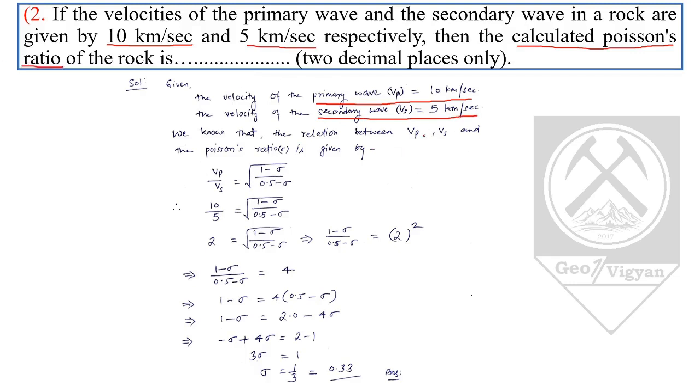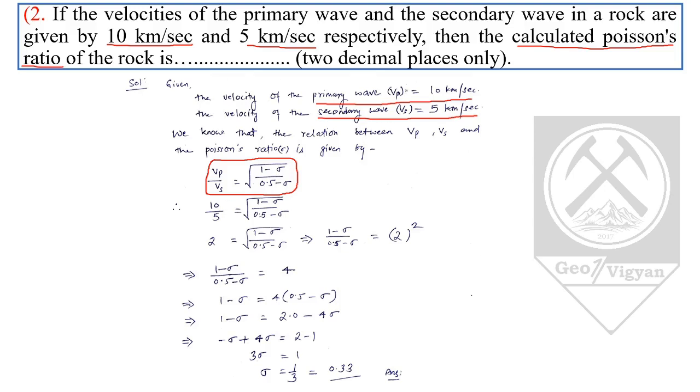We know the relation between primary wave velocity, secondary wave velocity and Poisson's ratio is given by Vp by Vs equal to the square root of (1 minus Poisson's ratio) divided by (0.5 minus Poisson's ratio). Here Poisson's ratio is the expansion or contraction of a material in the direction perpendicular to the applied force.